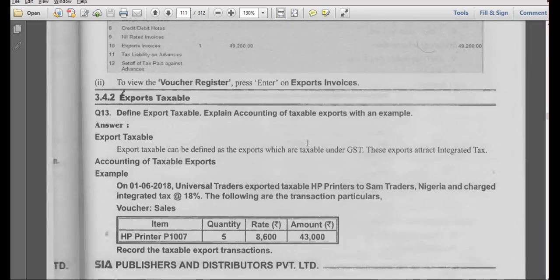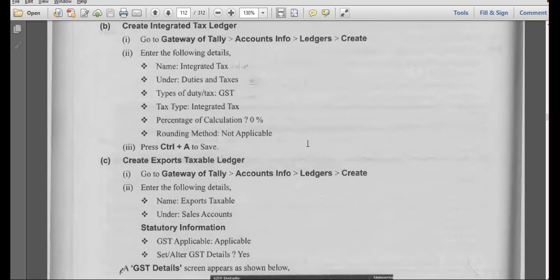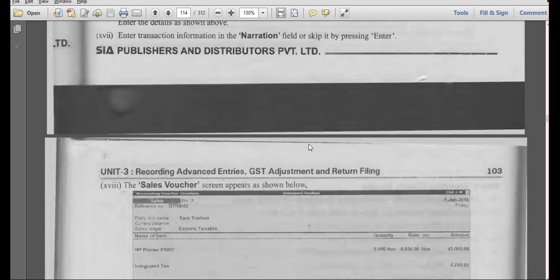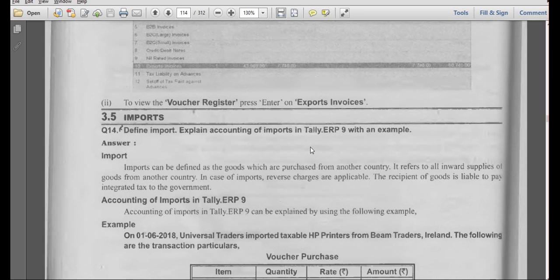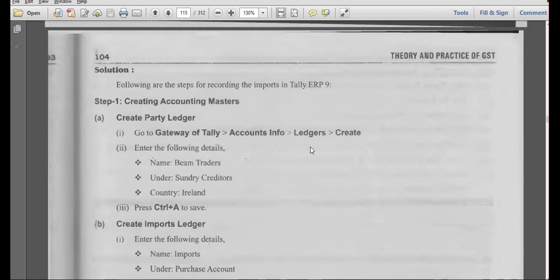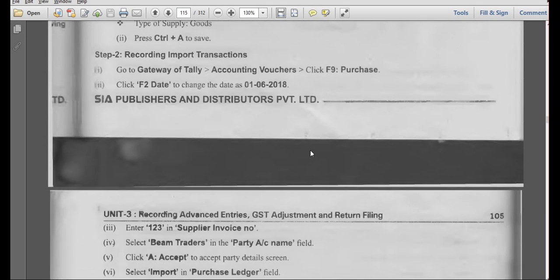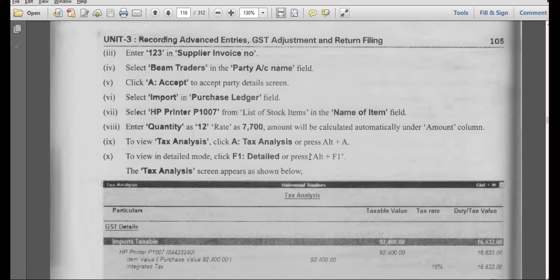Exempted export will be homework for you. You just go through those topics, read it, compare it with the previous topics, and if you have any doubts, I'll let you know. Whoever has installed Tally software, please practice by seeing this book. Everything will come. It is easy when we are practicing.